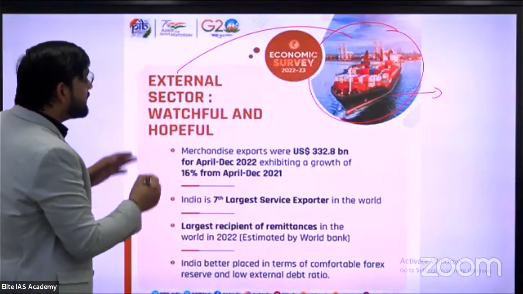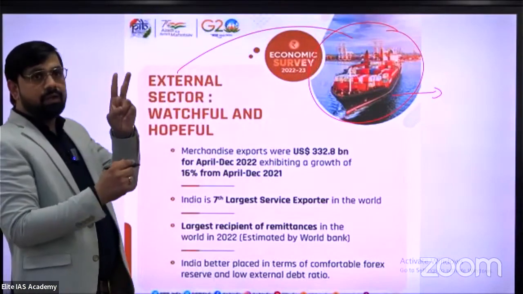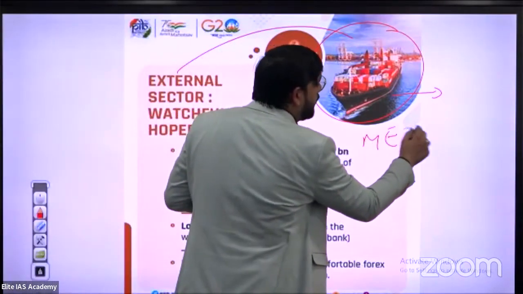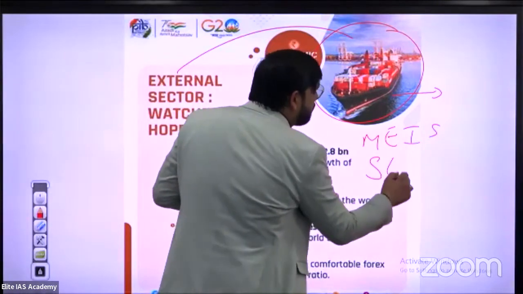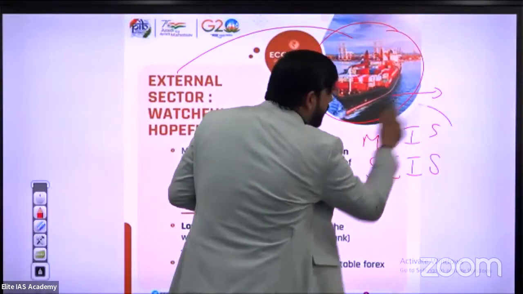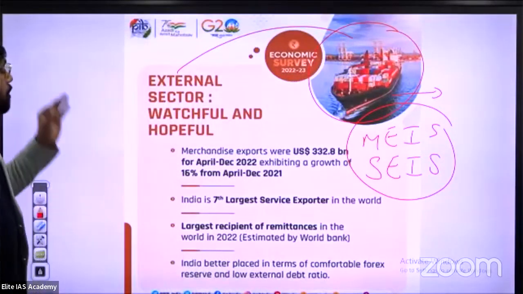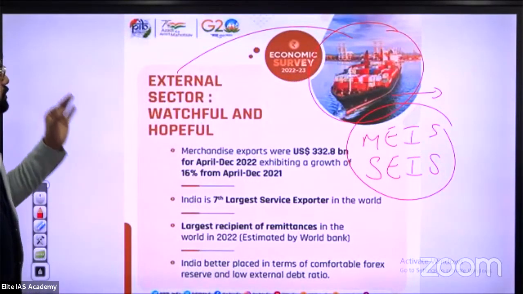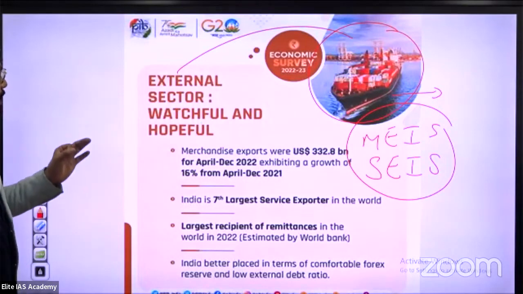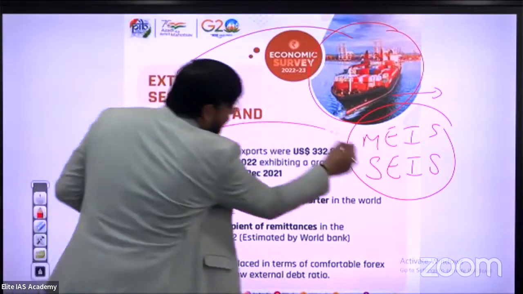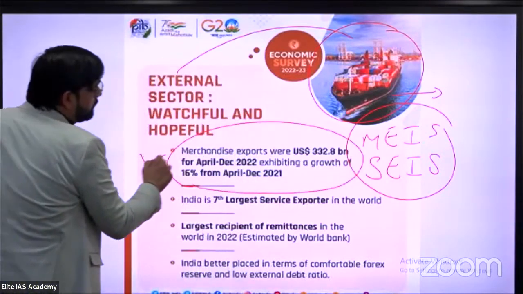So under foreign trade there are two schemes. First one is the Merchandise Exports from India Scheme. Second one is the Service Exports from India Scheme. Merchandise exports in terms of US dollars were 332.8 billion for April to December 2022, exhibiting a growth of 16% from December 2021. This is important data for you.